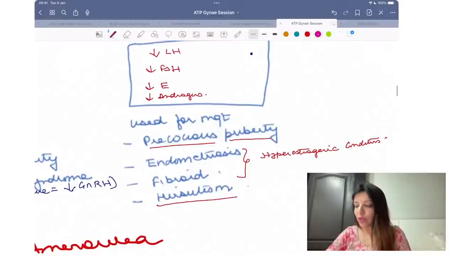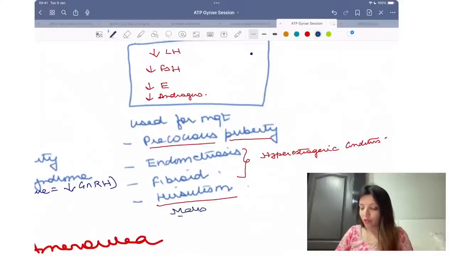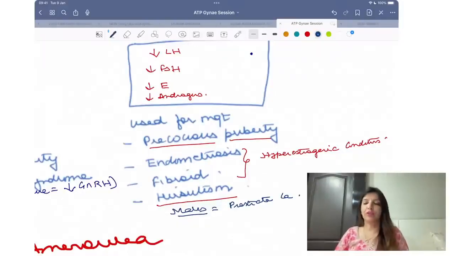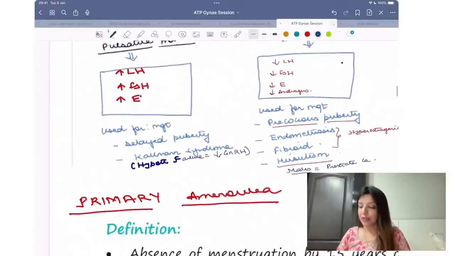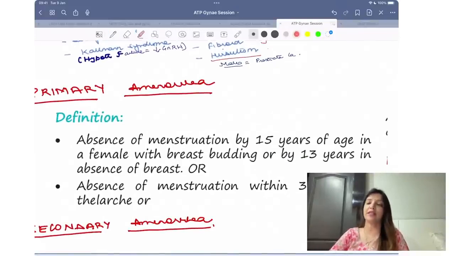Apart from this, you can use this in males for management of prostate cancer. For the management of prostate cancer also you can use continuous GnRH. Clear to all of you? Now, coming to primary amenorrhea. So many questions come from its definition.